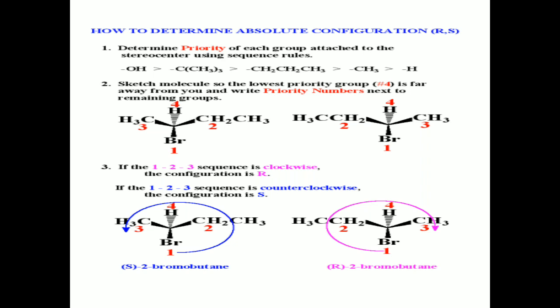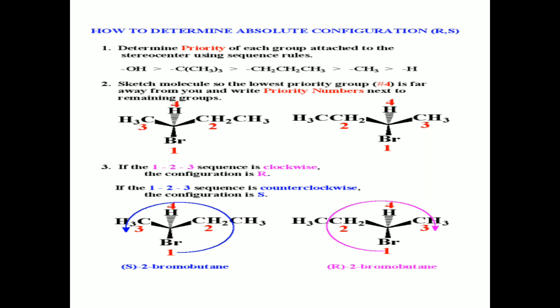So here in this particular example, hydrogen is given the least priority, and first priority is given to the bromine, which has more atomic number than these carbons and hydrogens. So it is given first priority, and then the ethyl group on the chiral carbon is given second priority. Methyl group is given third priority. Lastly, hydrogen is given fourth priority or least priority. So this is the giving of priorities to the groups present on the chiral carbon.